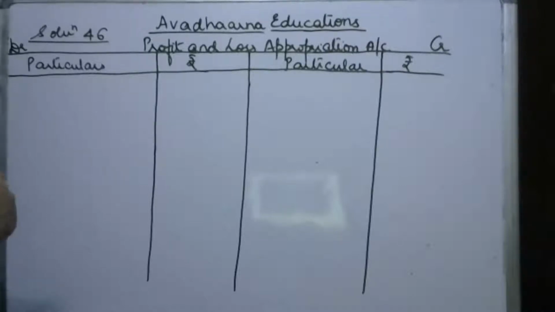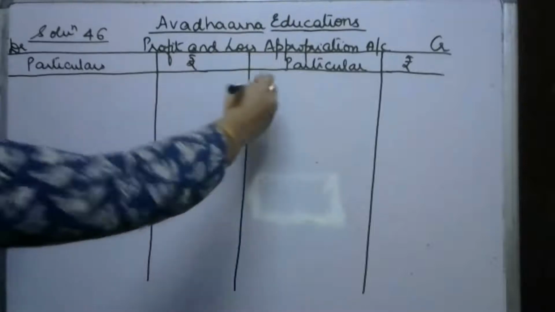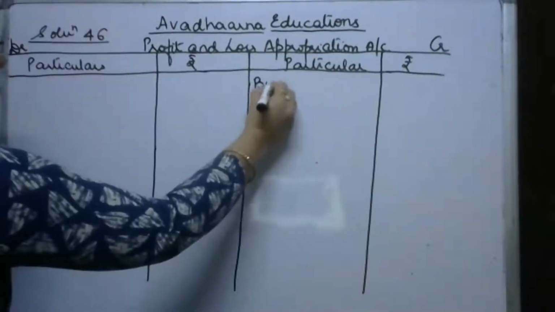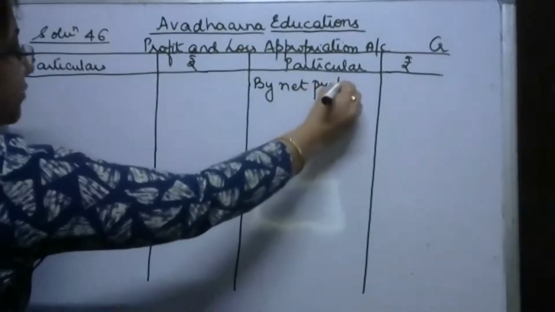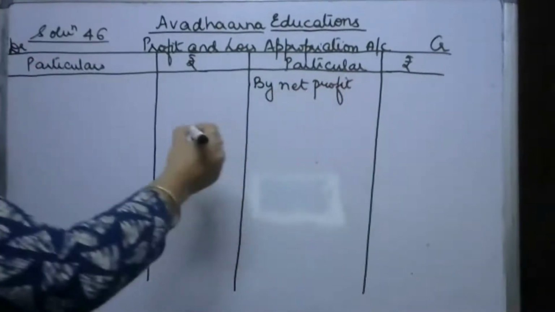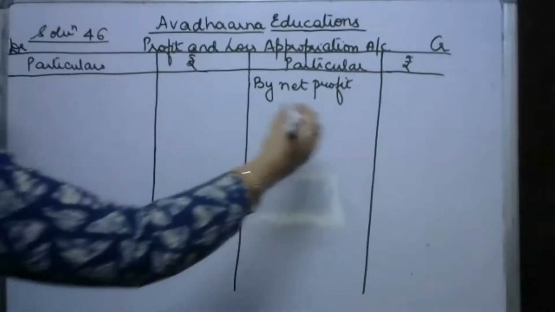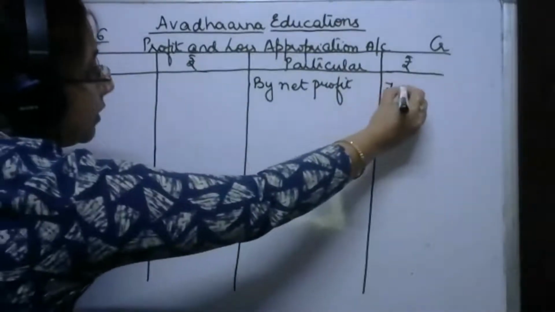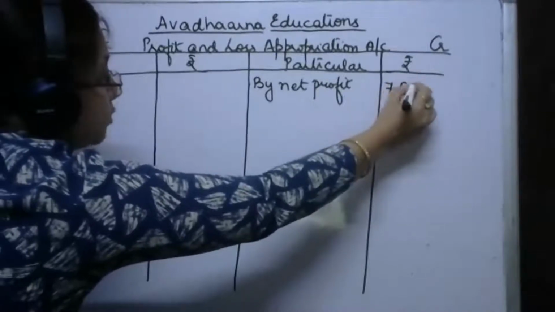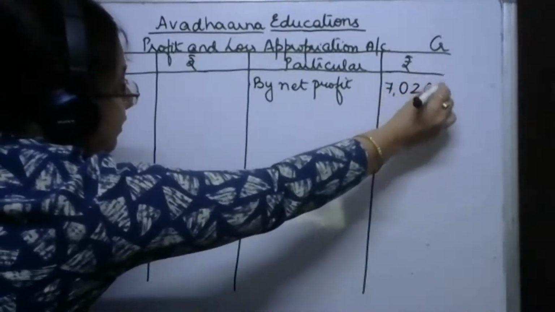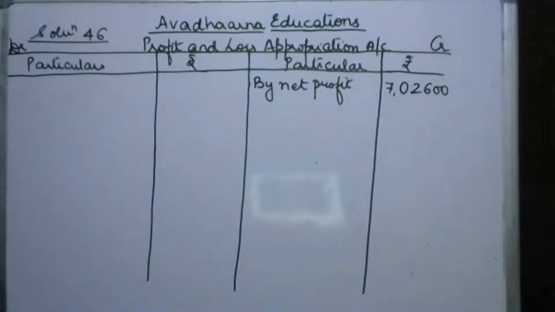The net profit which is given to us in the question, this profit is transferred from profit and loss account and the amount is 7 lakh 2,600.